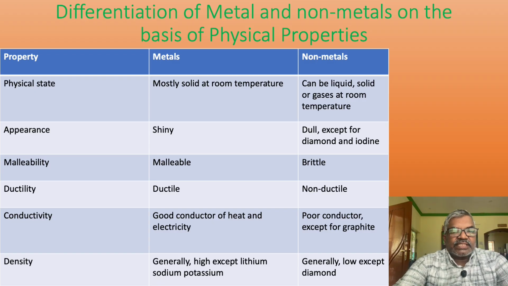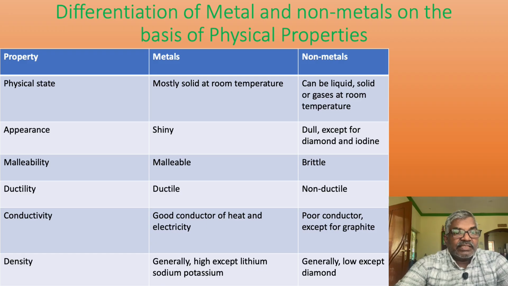So today we will discuss various physical properties. First of all, we will discuss the various physical properties which differentiate metals and non-metals. First of all, most of the metals are solid in nature. There are some exceptions, most of the metals are solid except mercury. Mercury is a liquid metal, you know that. And non-metals can be liquid, solid or gaseous in nature. So that you can differentiate, there is some exception.